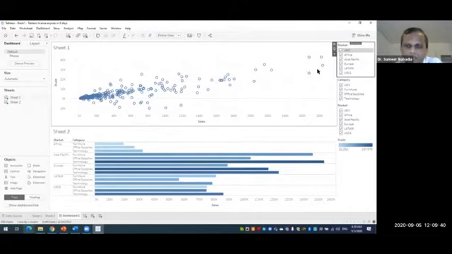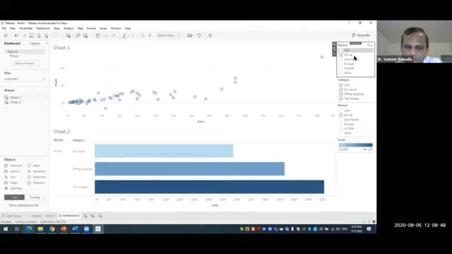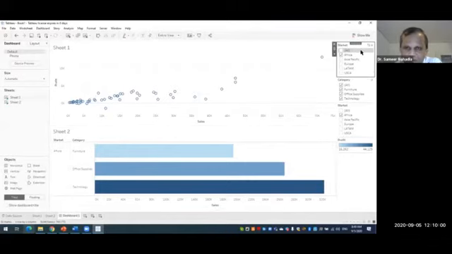Now let us see the effect of this first market filter. Instead of all, if I now click Africa, you can see that here it is showing only Africa, and here also it is showing the market Africa only. So this first market filter is affecting both sheets.